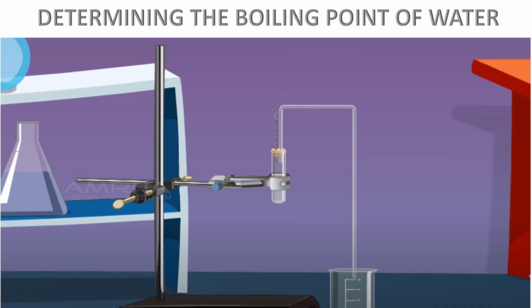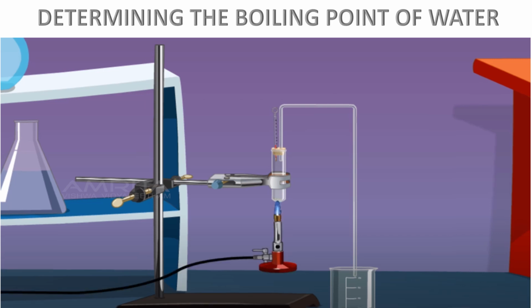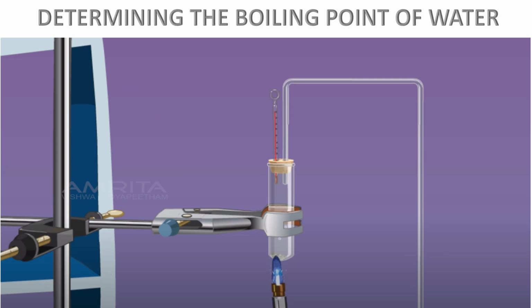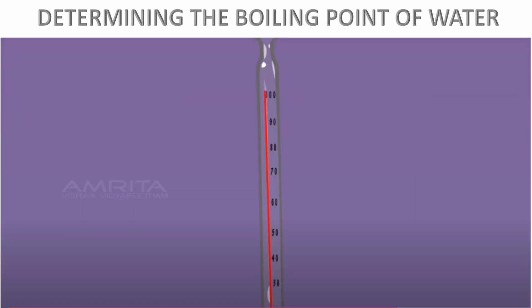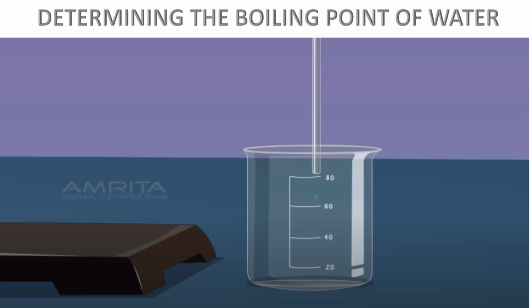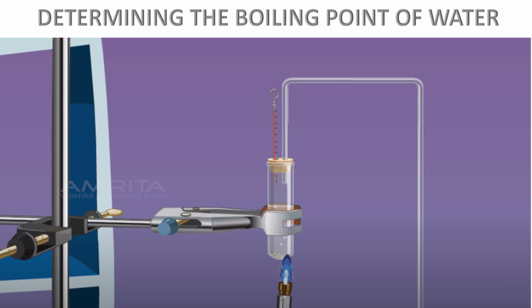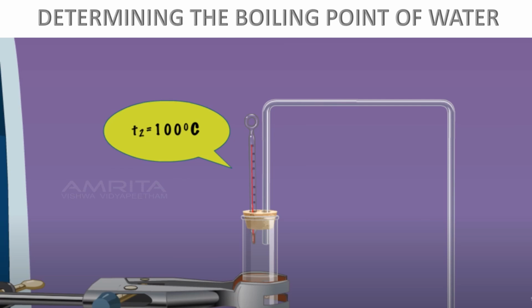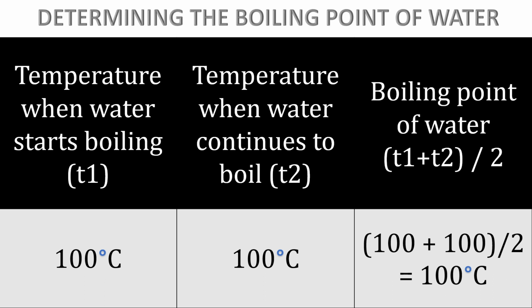Insert one end of the delivery tube in the other bore of the cork and place the other end in a beaker. Heat the boiling tube with the Bunsen burner. Note the temperature when the water starts boiling as T1. On boiling, the water is converted into steam and passes through the delivery tube, is condensed and gets collected in the beaker. Continue to heat the water until the temperature becomes constant and the water continues to boil. Note the constant temperature T2. The average of the temperature T1 and T2 gives the boiling point of water. The boiling point of water is 100 degrees Celsius.